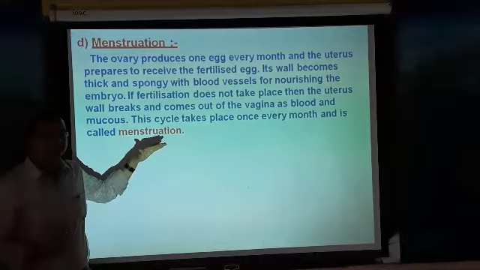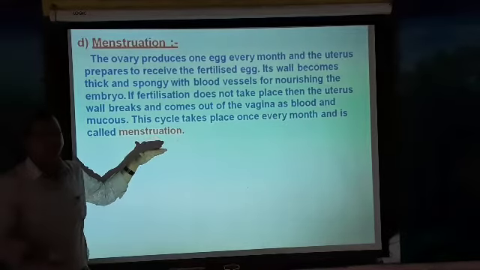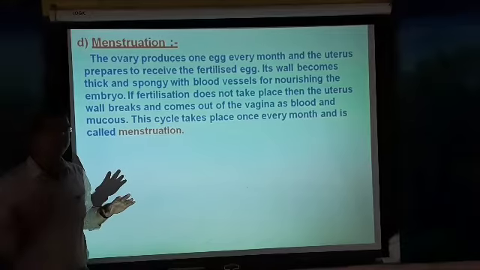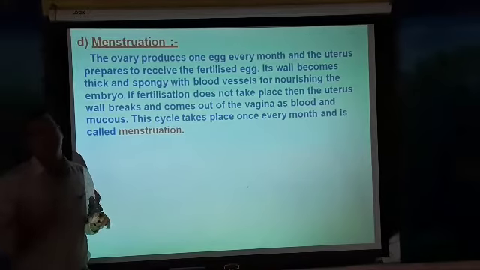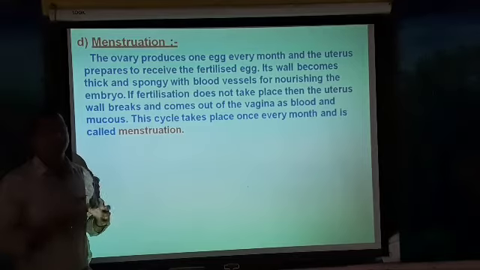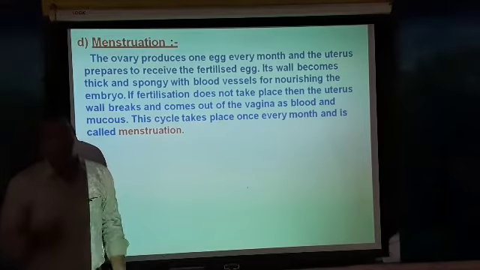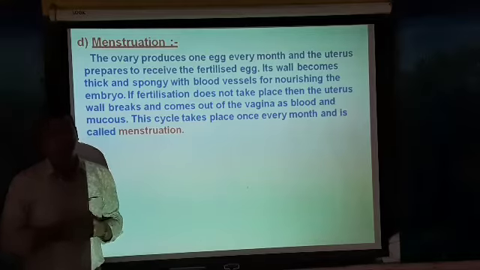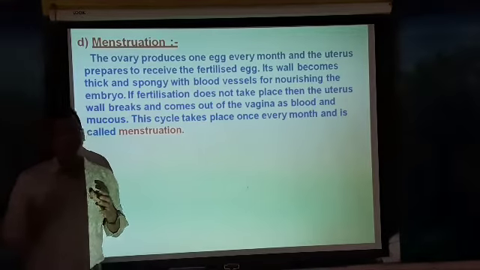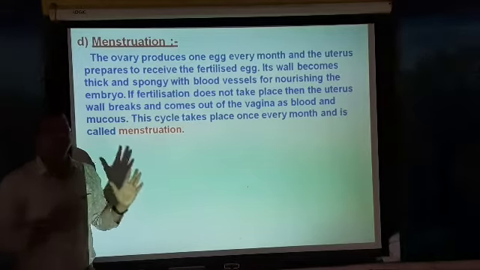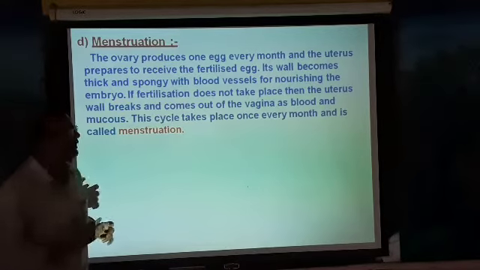If fertilization takes place, the menstruation will stop. If fertilization does not take place, menstruation takes place. So when menstruation stops in a female, it is a sign that the lady has become pregnant. So this is called menstruation. Understood? We go for the next topic of the chapter.